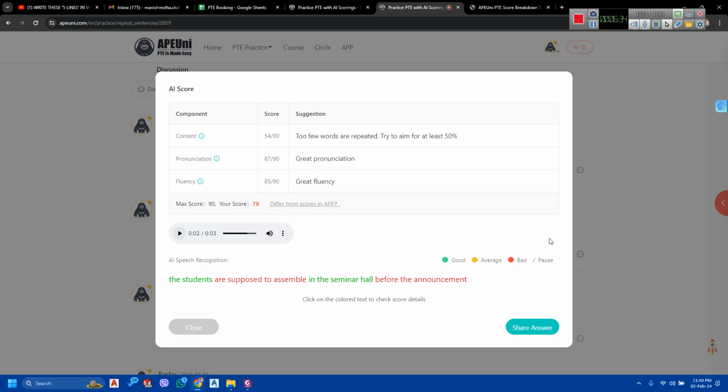So that is the trick for repeat sentence, guys. If you are struggling with remembering the question, or if you are struggling with remembering all of these words, just remember three, four, around 5 words in total. Well, you'll have to remember at least that, and just speak it out as fluently as you can, because you can score almost the entire 90 out of 90 if you speak up to 5 to 6 words fluently.